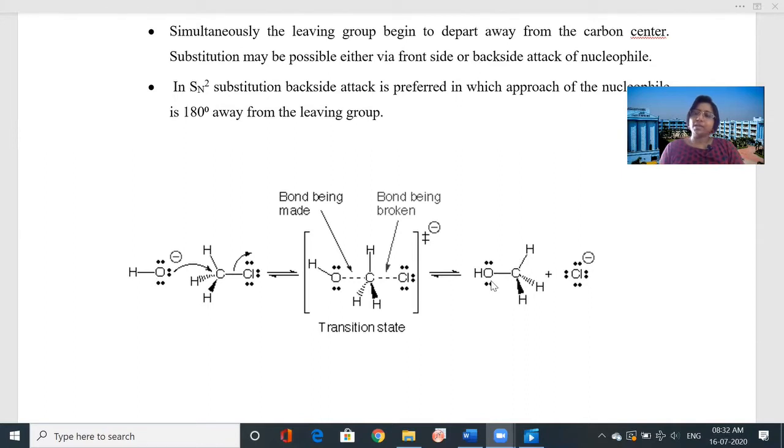Now, if we see the three-dimensional representation, which is part of stereochemistry, you will be more clear. For this reaction, I will show the video of how it takes place. It is a very interesting video, just look carefully.